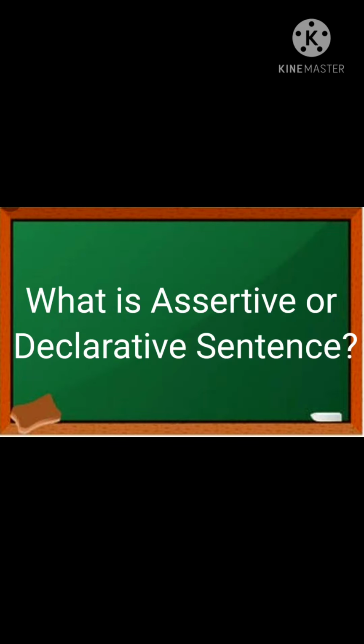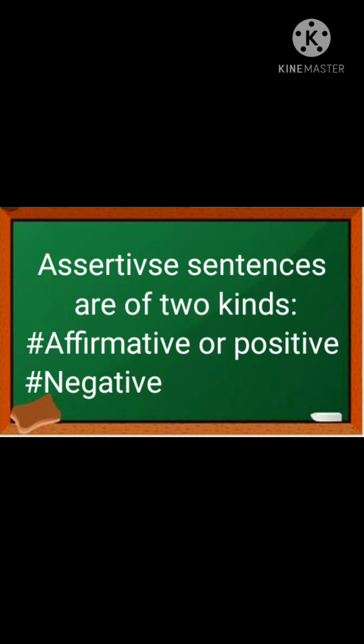I am going to explain the first one, assertive, which is also known as declarative sentence. An assertive or declarative sentence says or states something. Assertive sentences are of 2 kinds. First is affirmative or positive, and second is negative.